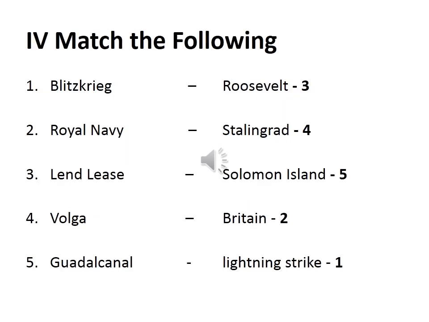Then fourth one, match the following. First question, Blitzkrieg. Blitzkrieg was a technique followed by German forces while invading any country. Yeah, lightning strike. So Blitzkrieg, lightning strike. Then Royal Navy. The name given to the Navy force of which country? Yeah, Britain. So Royal Navy, Britain. Then third one, Lend-Lease. Now only we discussed it. It was a policy program started by American President Roosevelt.